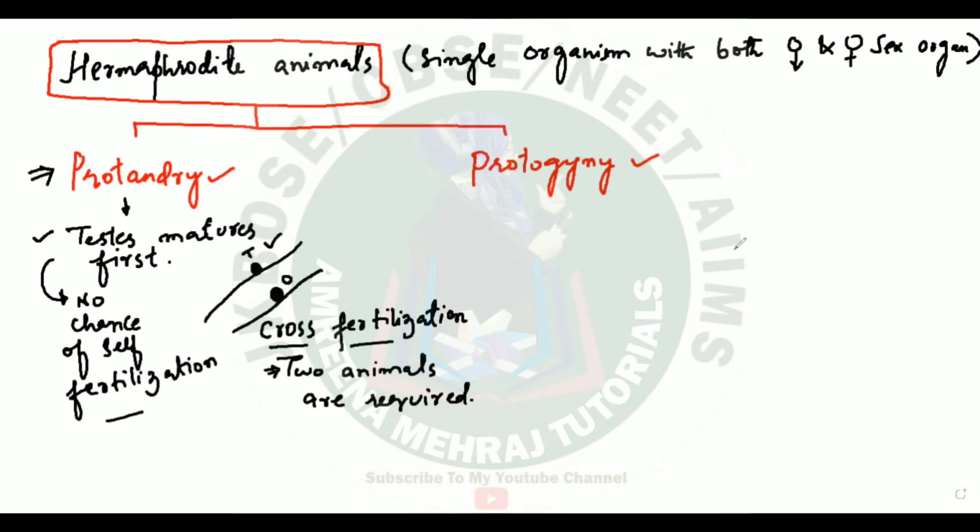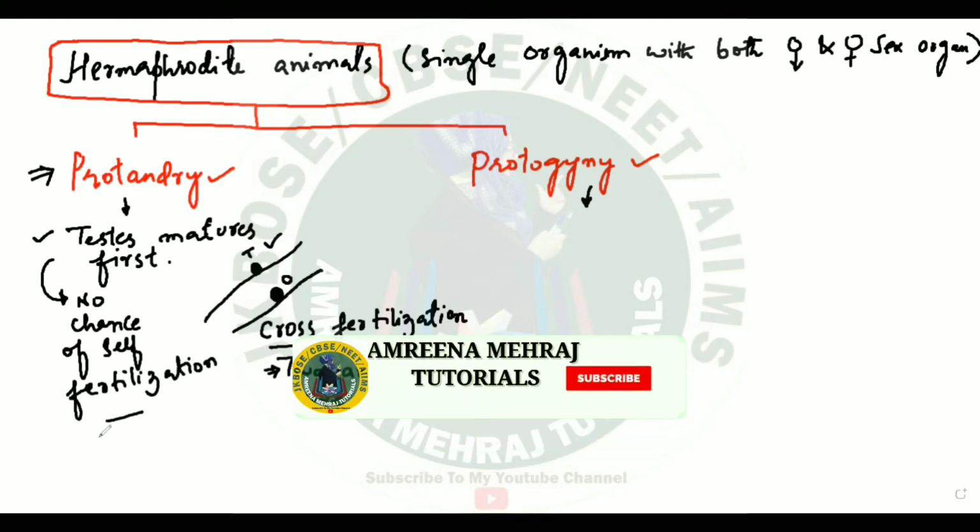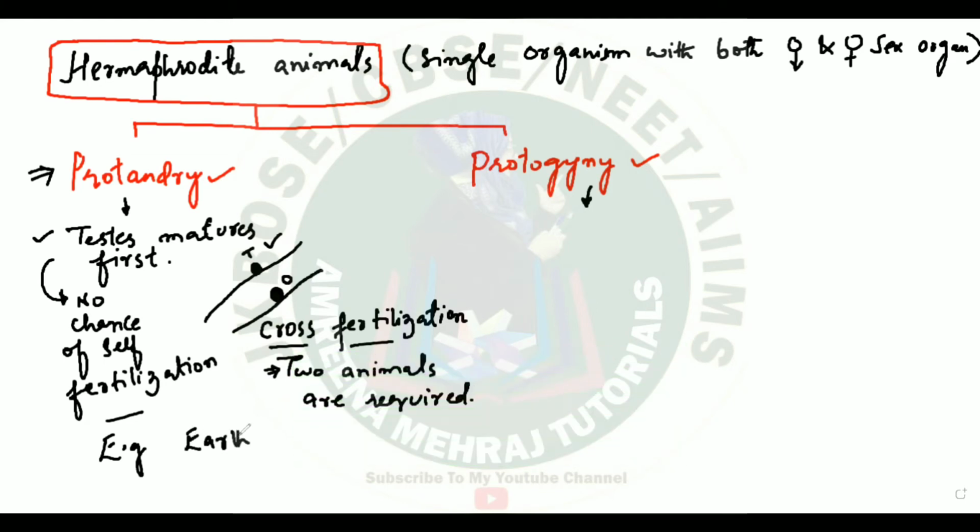Now if we talk about protogyny, it's the reverse. Let me first tell you which animals are protandrous, who show protandry. Let me give you the example: earthworms. Earthworms, although they are hermaphrodite, are protandrous. That means in them the testes mature first. So for reproduction, the organism has to perform cross fertilization. Even the leech is also protandrous.